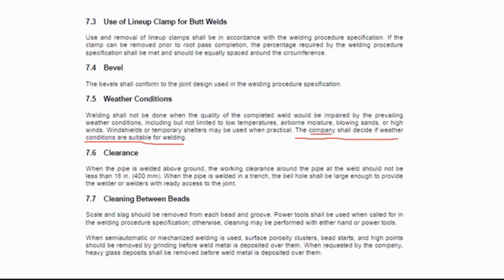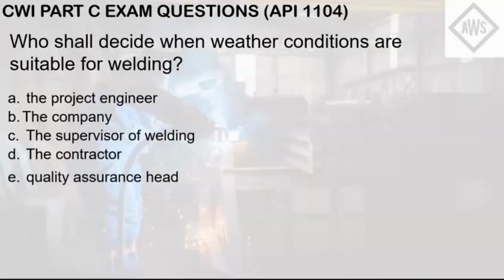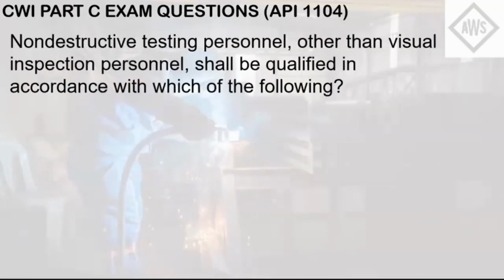In actuality, if the construction is contracted out, the contractor may propose to continue or halt the welding operations under a certain weather condition with the approval of the owner's representative, so as not to compromise the schedule of the project and the quality of welds. So in this question, the answer here is letter B, the company.